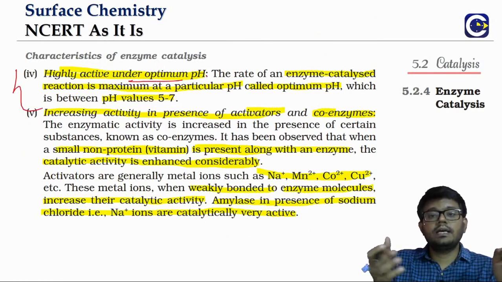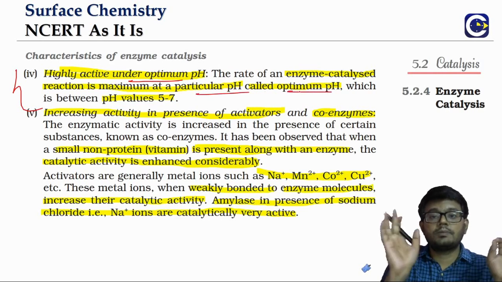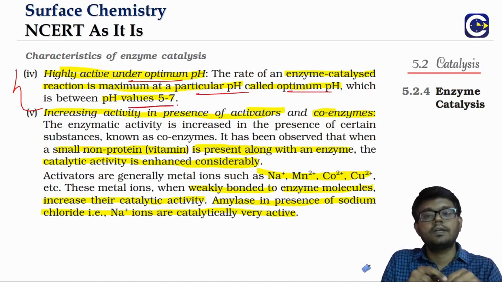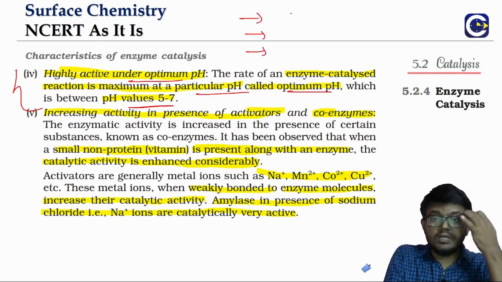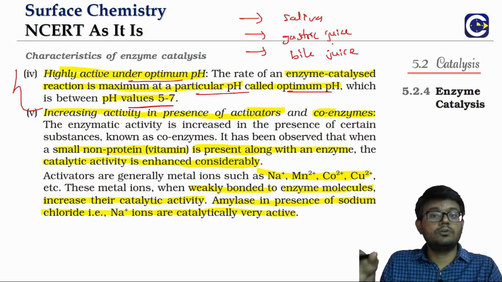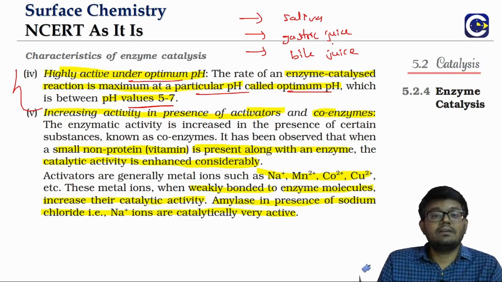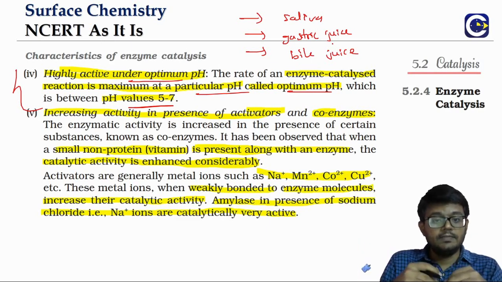So when you look at enzyme catalyzed reactions, the rate of the reaction will become maximum at a particular value of pH. That's what we call the optimum pH. Generally the optimum pH is 5 to 7. If you are a bio student, you will know that different body fluids, the saliva or gastric juices or the bile juice, will have different pH values so that they can perform at optimal level.